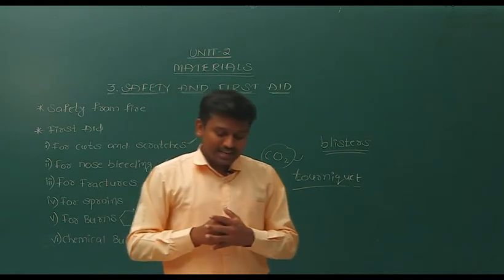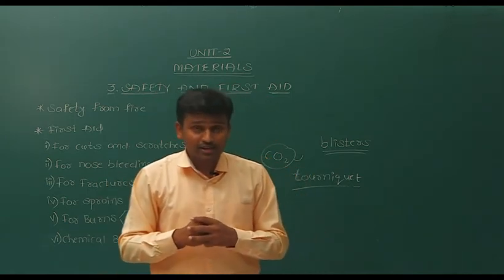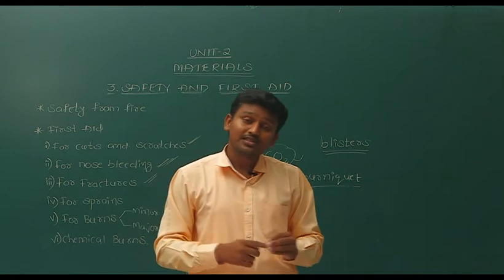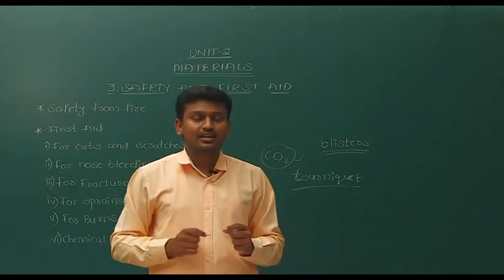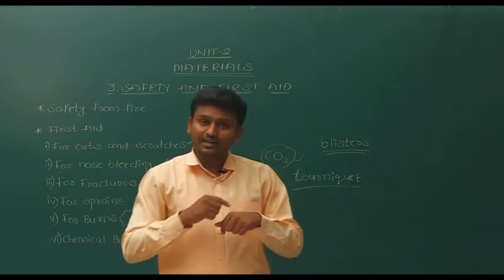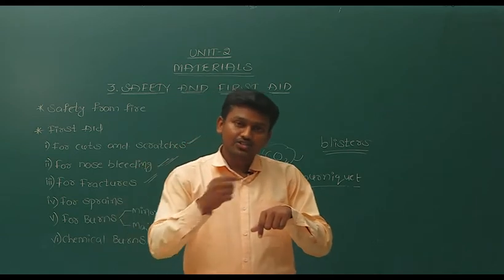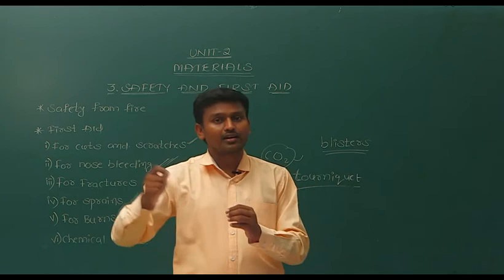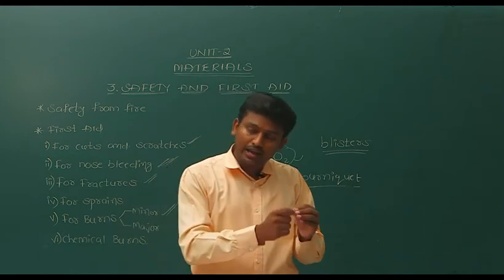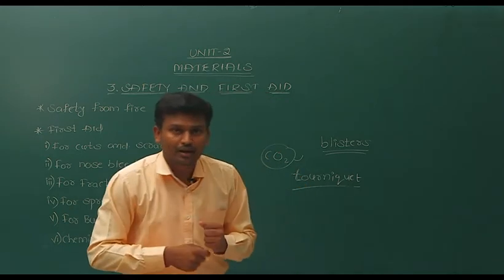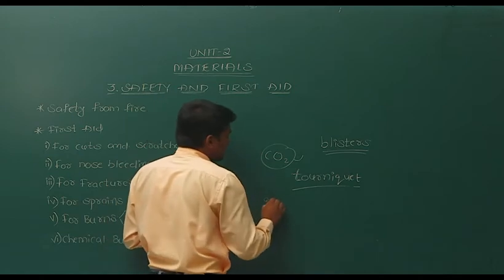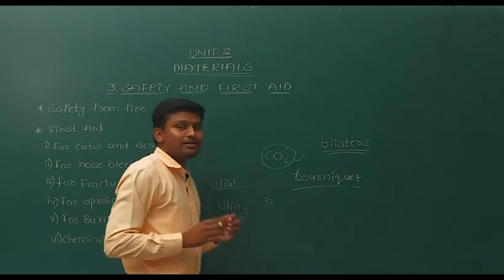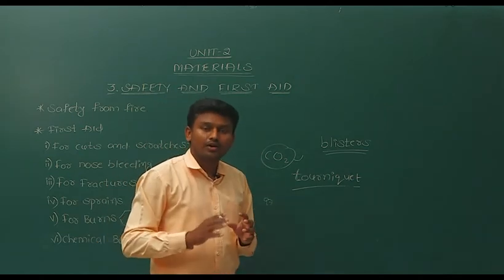And now snake bites. Snake bites are very dangerous because snakes have poison in their body. When they bite us, they inject poison into our body, and this poison may kill us. So that's why we should be careful with snakes. Mostly, 97% of snakes are non-poisonous.